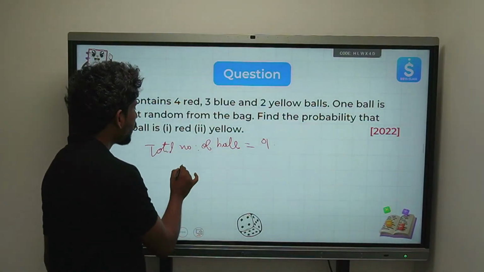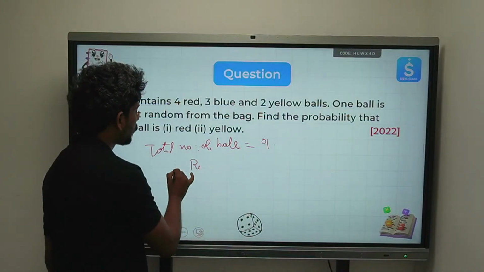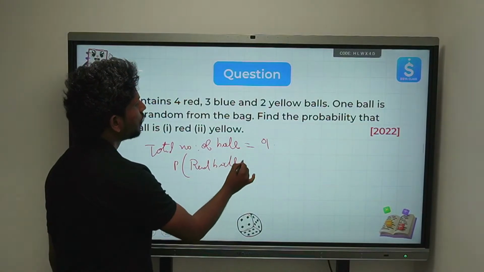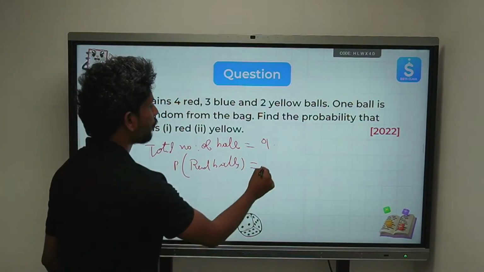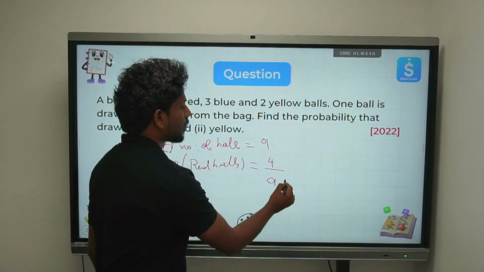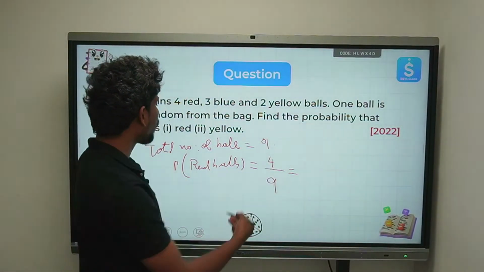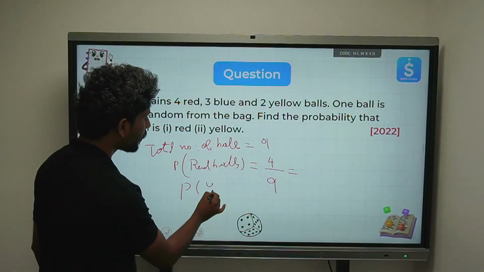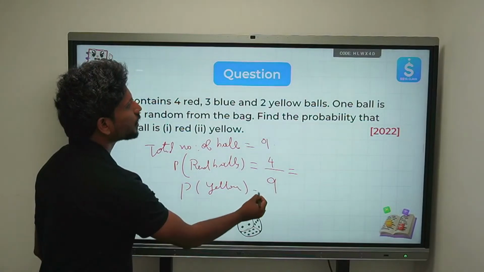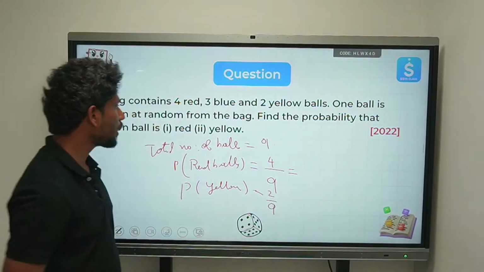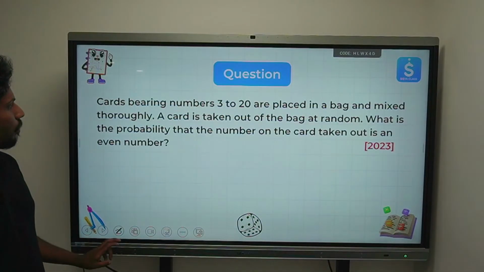Find the probability of getting a red ball. How many red balls do we have? We have 4 red balls, so 4 by 4 plus 3, 7, 7 plus 2, 9. So the probability of getting a red ball is 4 by 9. What is the probability of getting a yellow ball? Simple. Again, how many yellow balls do we have? 2 yellow balls, so 2 by 9, right? So this is how we find the probability.